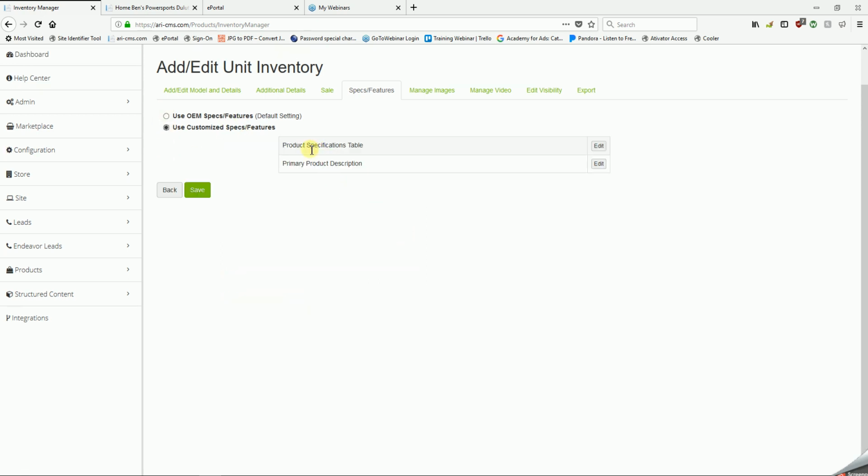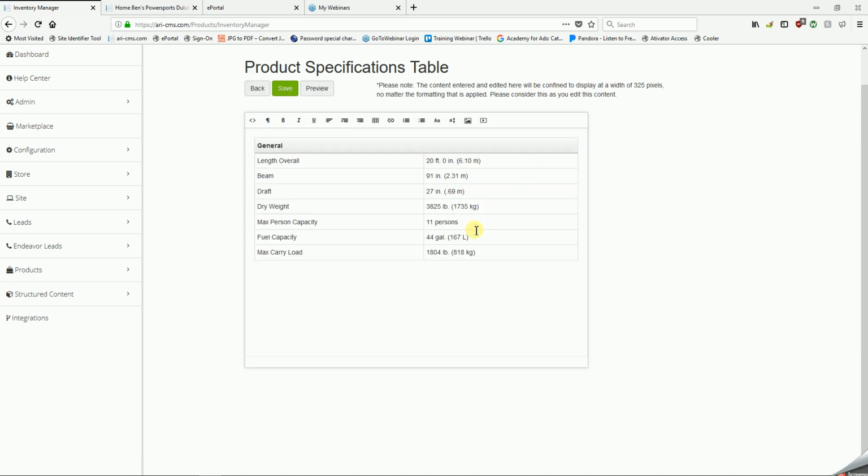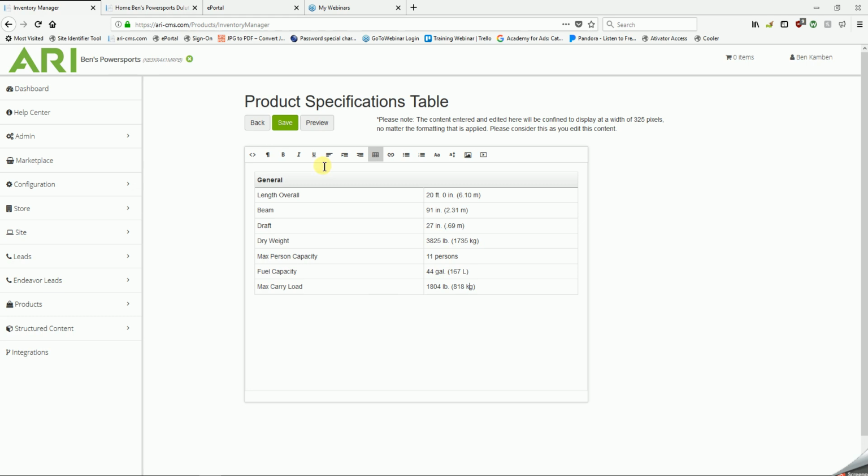Since that mistake was in the table, we'll go to the right of Product Specifications table and click on Edit. This will jump you into where you can change any detail in here in a very similar fashion to if you were editing the page, your home page paragraph, or one of those other areas. You would fix that detail and save. For now, we'll just go back.